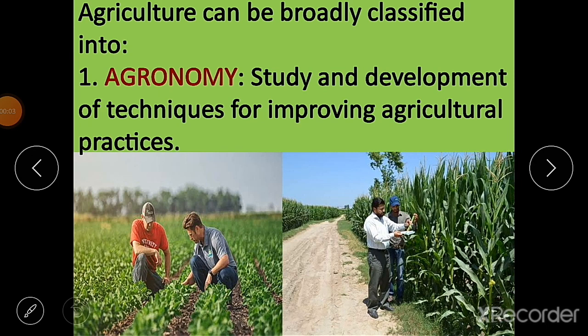Agriculture can be broadly classified into different parts. First one is agronomy. It is the part of agriculture where study and development techniques for improving agriculture practices are done. Now, what are the techniques?